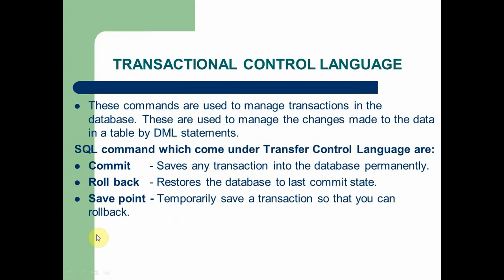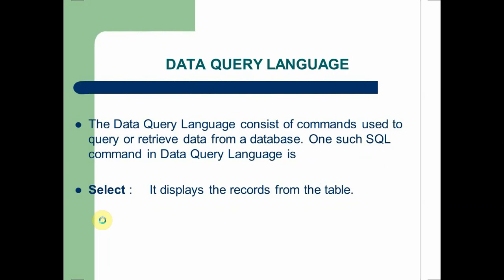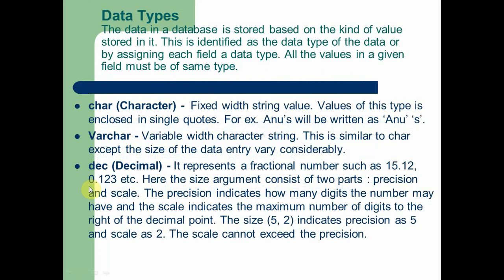Next, transaction control language. There are 3 commands in TCL: commit, rollback, save point. Now the last component is DQL, that is query language. There is only one command, select, used in DQL. Now we are going to discuss the data types.